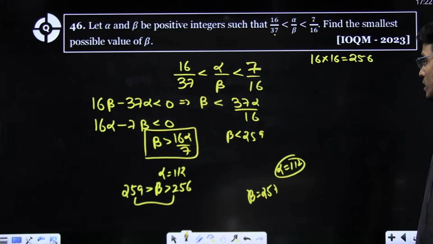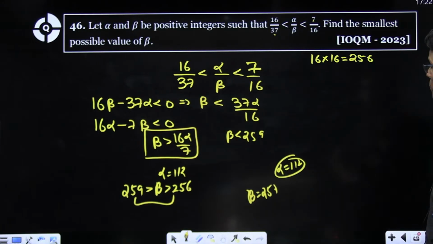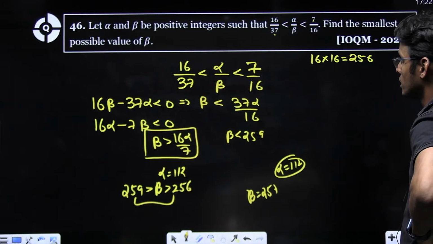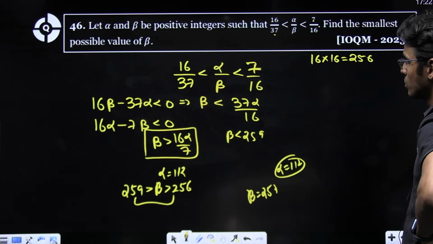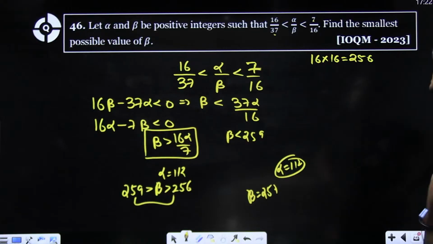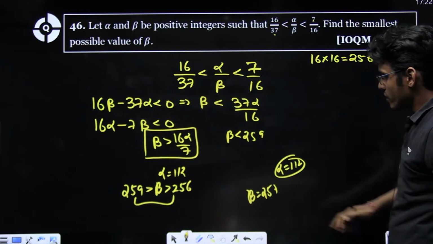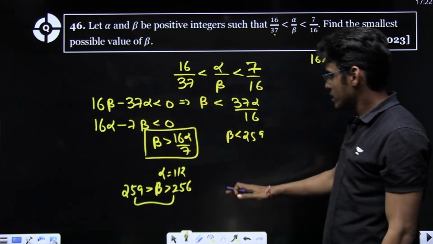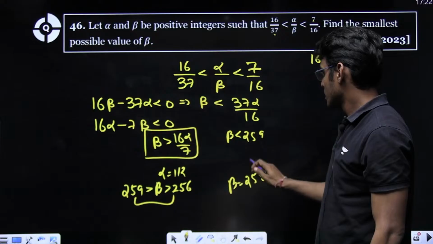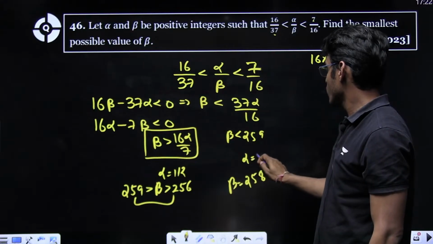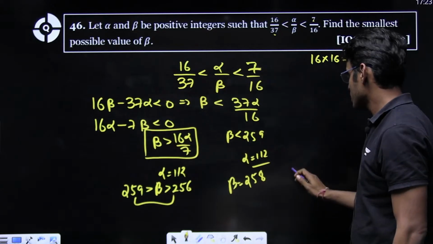But then there's a problem. There is a problem here. The problem is, if I take beta to be 258 and alpha is 112, I can actually divide them to get how much?